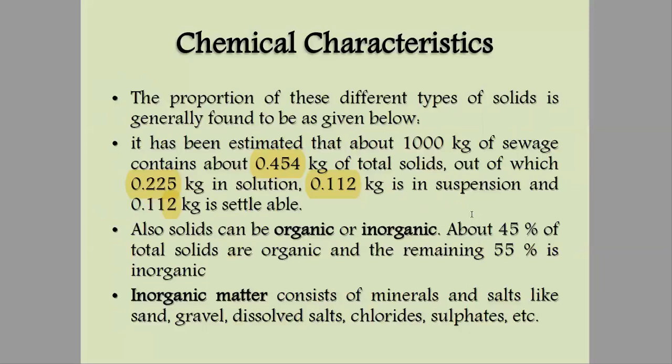So we have an approximate proportion, that is 45% of the total solids present in sewage are organic, and the remaining 55% is inorganic. Inorganic matter consists of minerals and salts like sand, gravel, dissolved salts, chlorides, sulfates, etc.